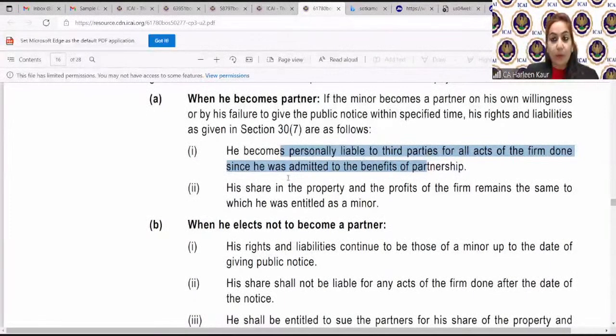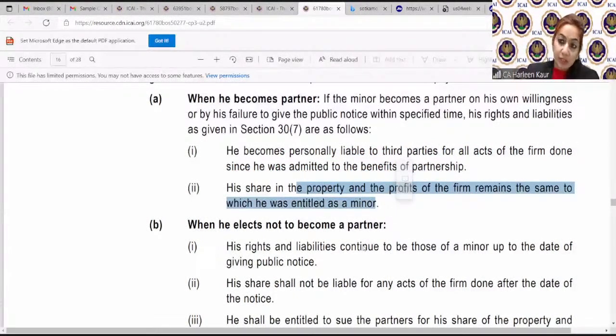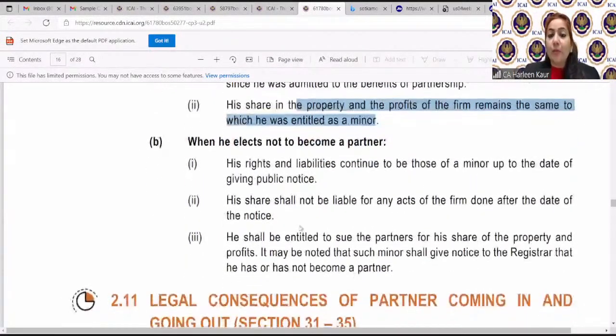We just did an example of December 2020 and June, and you all understood that from June 2021 he will become liable. His share in the property and profits of the firm remains the same. If he was entitled to 1/6 of the share, now also 1/6 will continue. The problem is he will not be liable if he chooses not to become a partner. Now, this is the problem which arises.